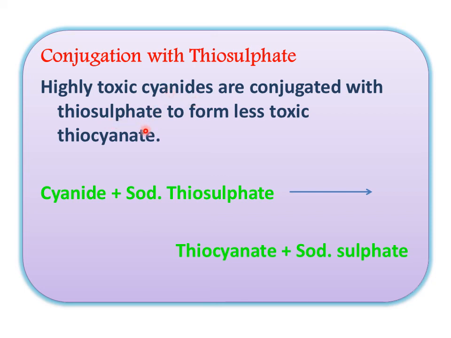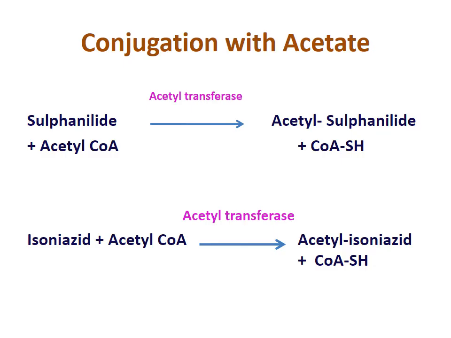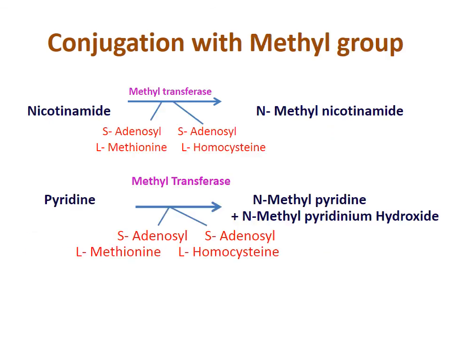So that cyanide is removed or detoxified by thiosulfate and it forms thiocyanate. Now conjugation with acetate. Acetyl coenzyme A conjugates sulfanilamide and converts it into acetyl sulfanilamide, which is excreted in urine. Then isoniazid is also detoxified by acetyl coenzyme A.